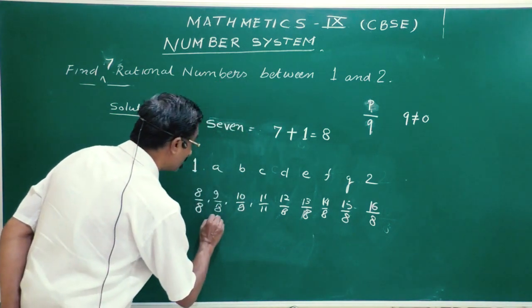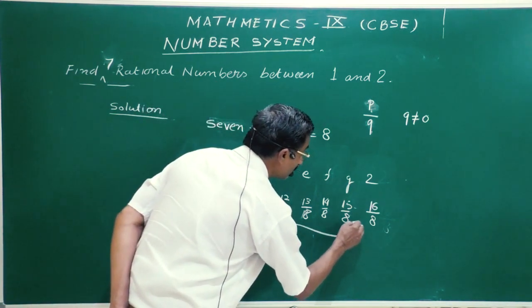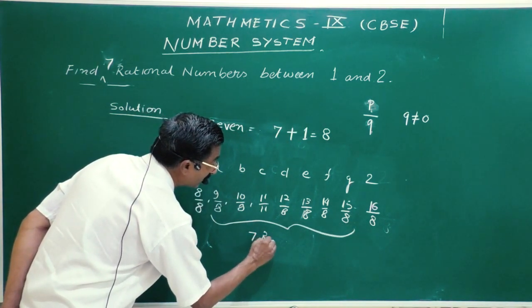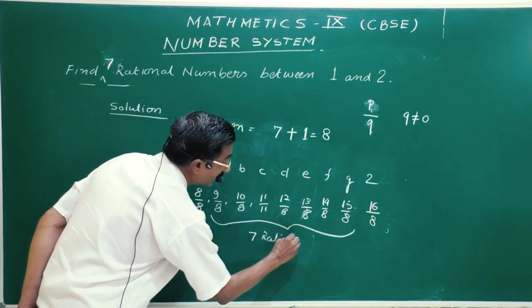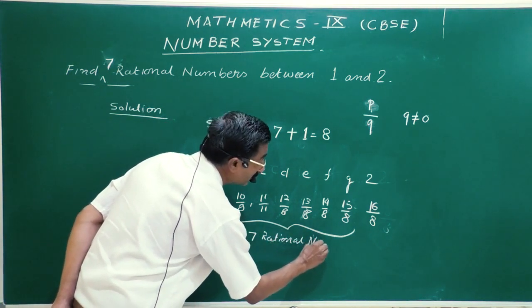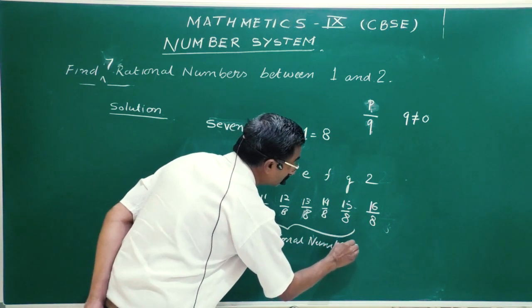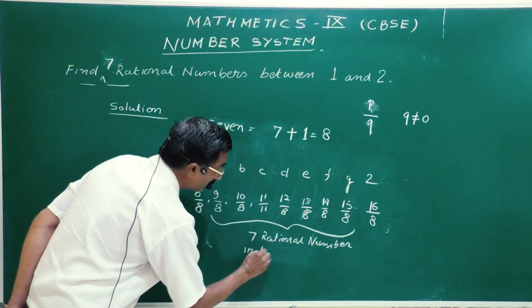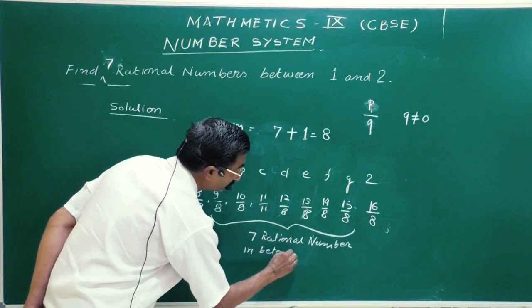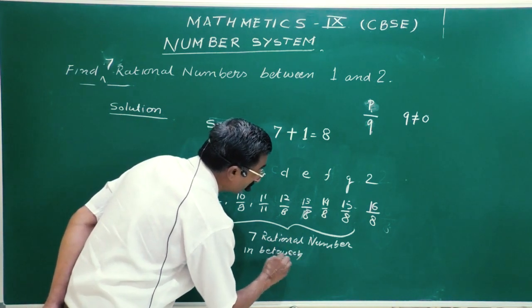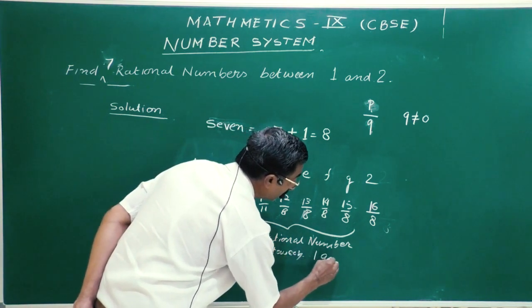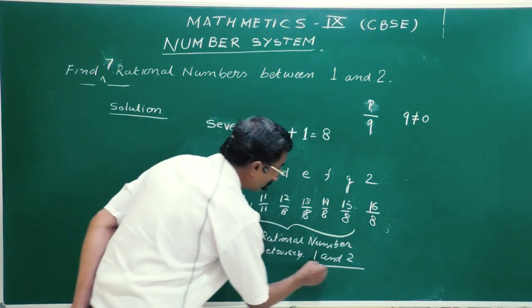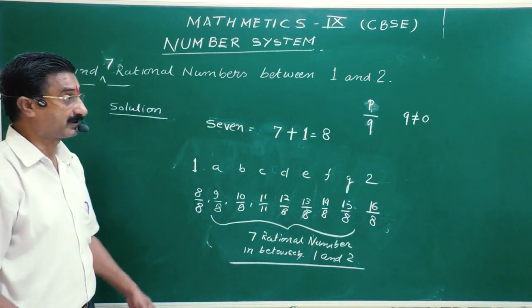So these are the 7 rational numbers in between 1 and 2. This is the very simple way to calculate.